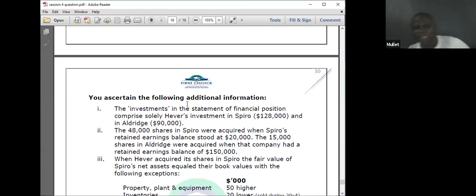Okay, the two investments. What type of investment do they have? 48,000 shares in Sparrow we acquired when Sparrow's retained earnings balance was 20,000. They have given me the date of acquisition, 20. Then the 15,000 shares in Aldrich we acquired when the company had a retained earnings balance of 150.